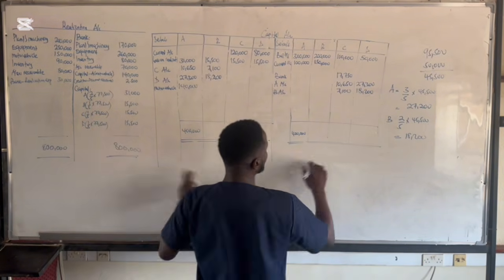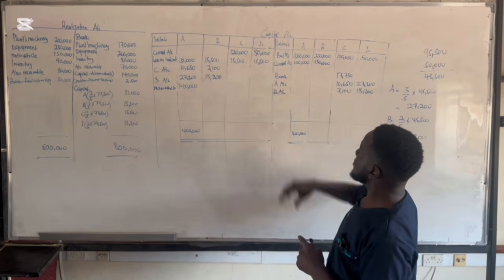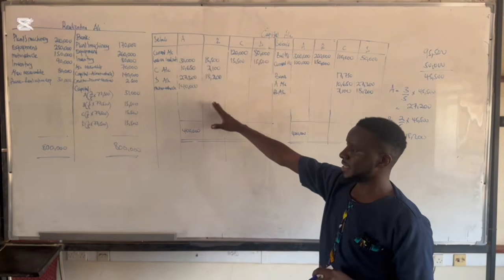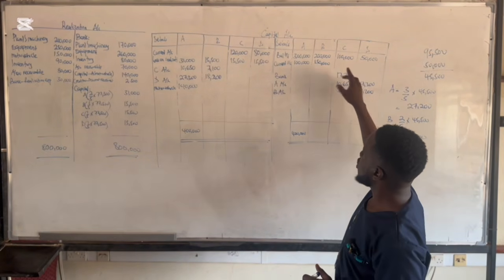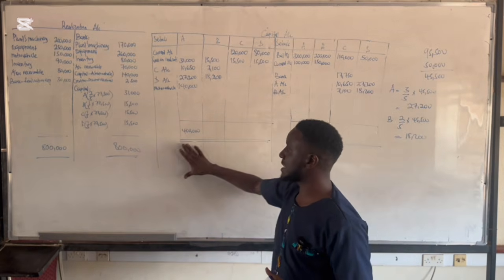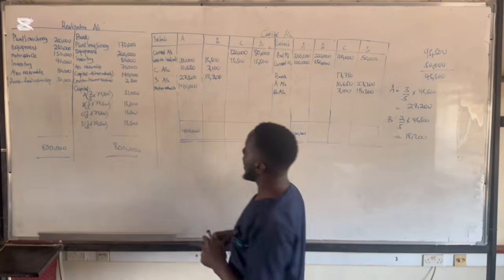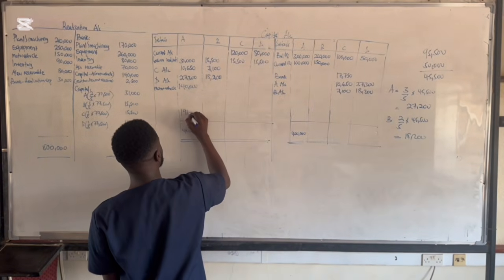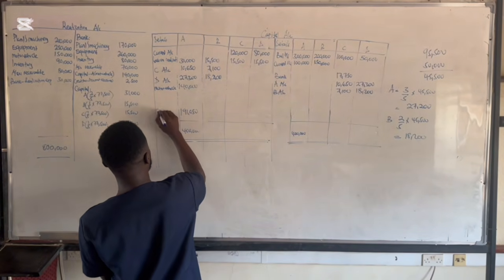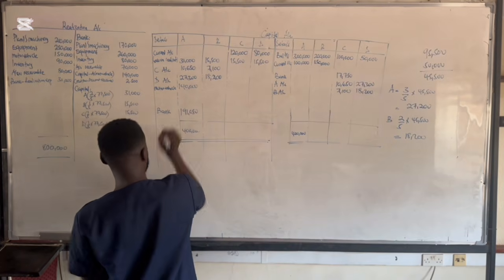So once we are balancing off here, the credit side is still heavier than the debit side. So that means you're going to record 400 here and 400 this side. Now the difference, which is 400 minus this, is what you're going to pay out to this partner. And the difference is 191,050. So this is how much you're going to pay through the bank.